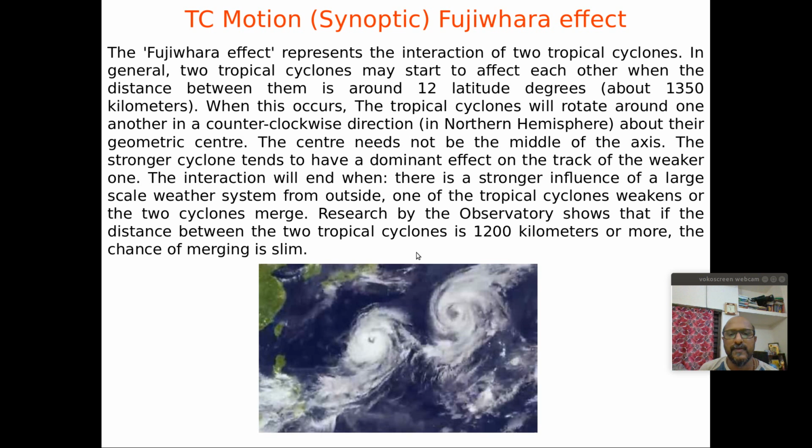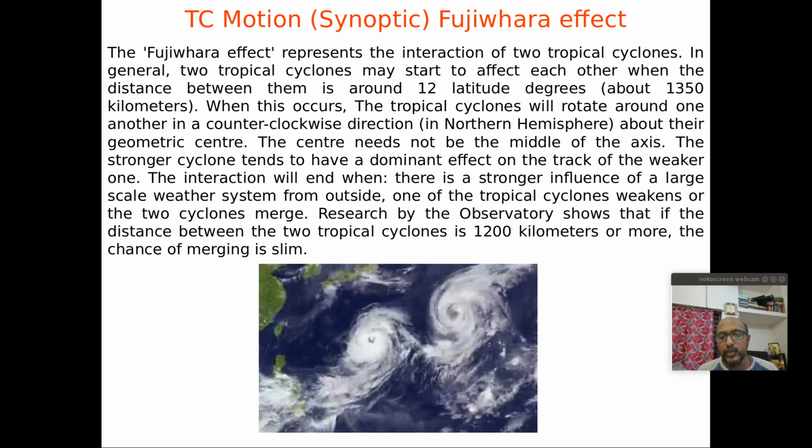Sometimes, last year in the Arabian Sea, there were two. It is very rare in the Arabian Sea. The Fujiwara effect is nothing but when two cyclones form together in a basin. This is very common in the Western Pacific. Sometimes you can find up to 4 or 5 typhoons at the same time in the tropical Pacific, because the width of the Pacific is very, very large.